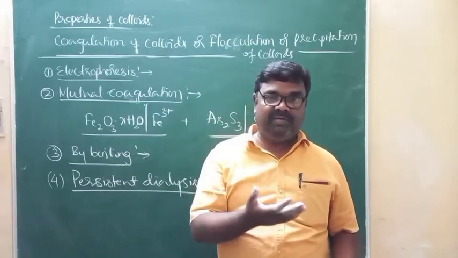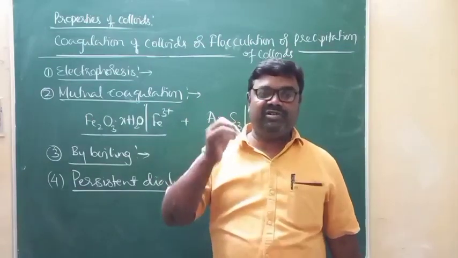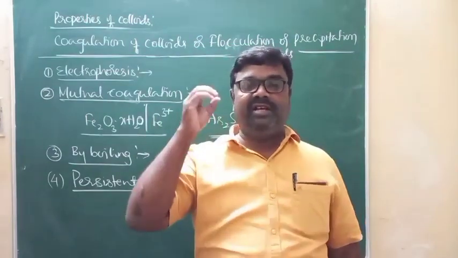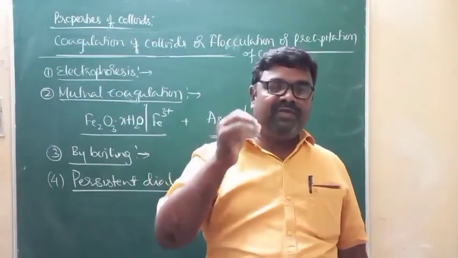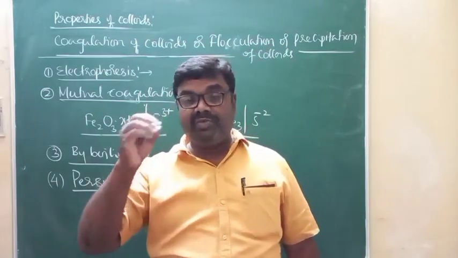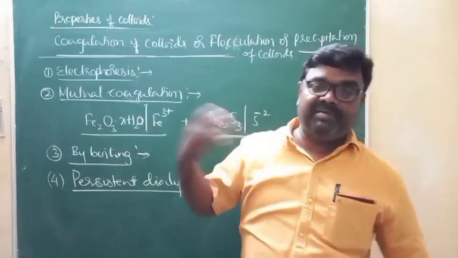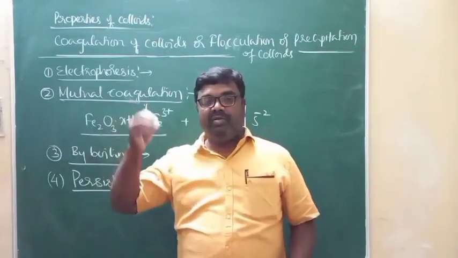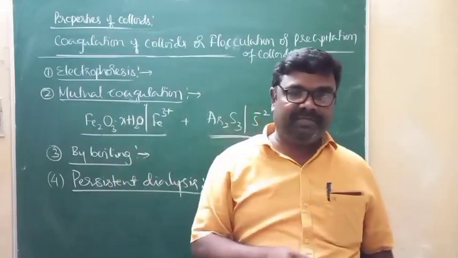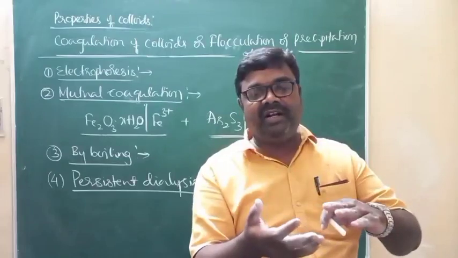That's why I said, while discussing dialysis, that persistent dialysis of the colloidal solution is not permitted, because presence of a small amount of electrolytes in the colloidal solution is very essential. That imparts stability, because if a small amount of electrolyte is present in colloidal solution, adsorption of common ion on the surface of colloidal particle takes place.